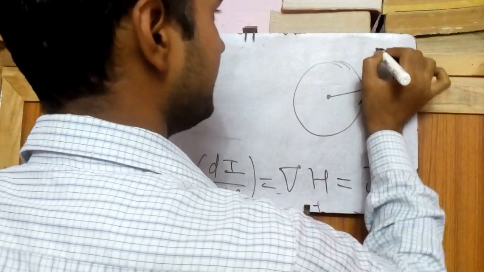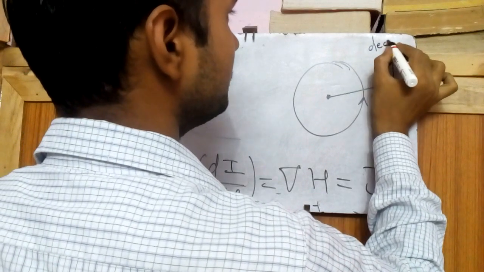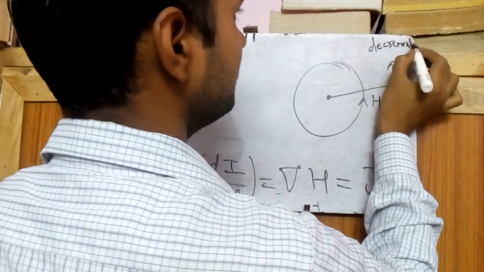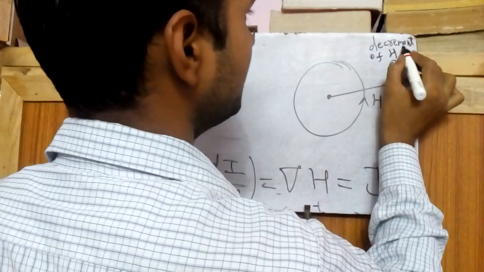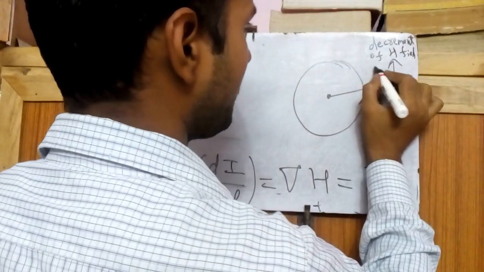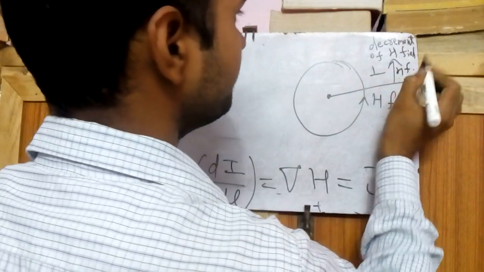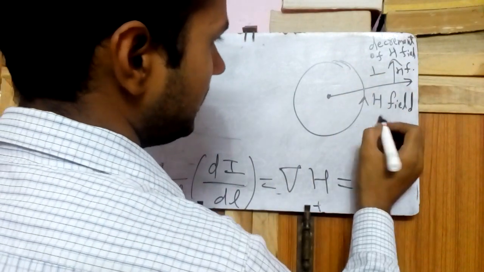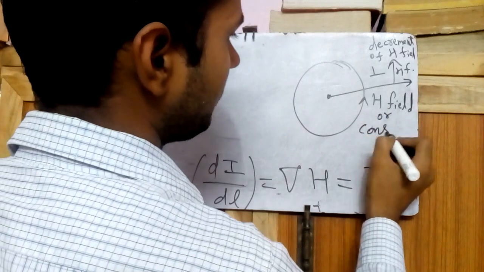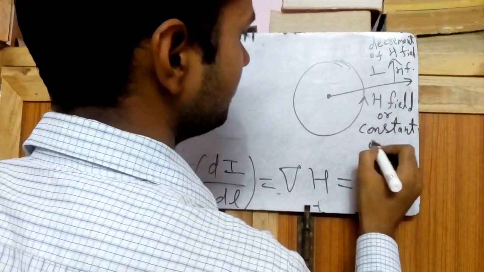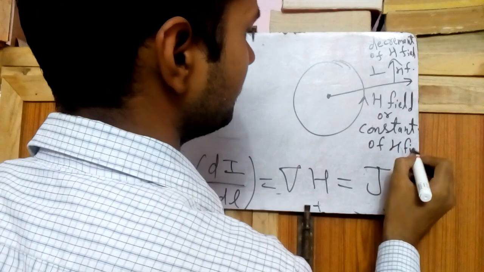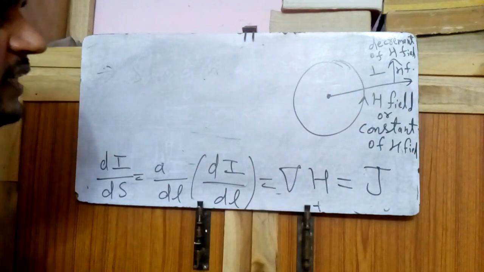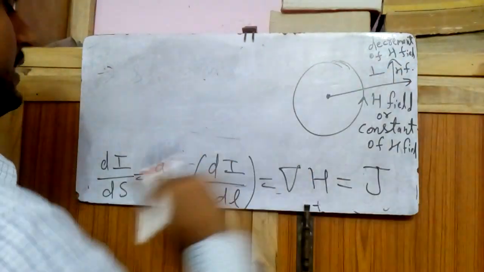This is the decrement of the H field, also perpendicular to the H field, right? And this circle is the H field or constant of the H field. So the field changes in its perpendicular direction.